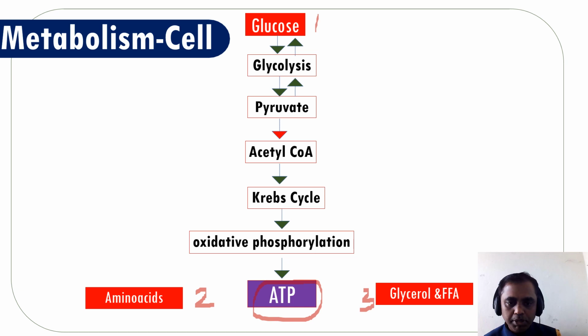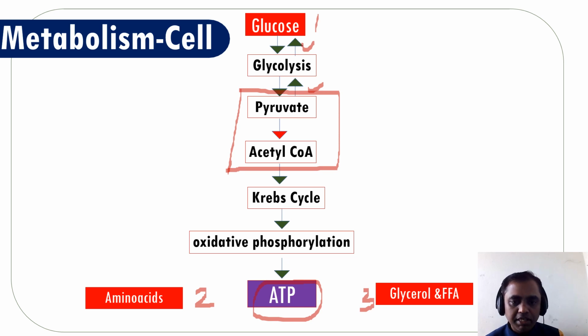Here, things to remember: everything is a reversible process, except this area. Once the pyruvate changes to acetyl-CoA, it is irreversible. The acetyl-CoA cannot change back into pyruvate. So this is the thing to remember. Why? Because it helps to identify the pathogenesis of diabetes mellitus. Okay, so this is the glucose metabolism taking place normally in our body.